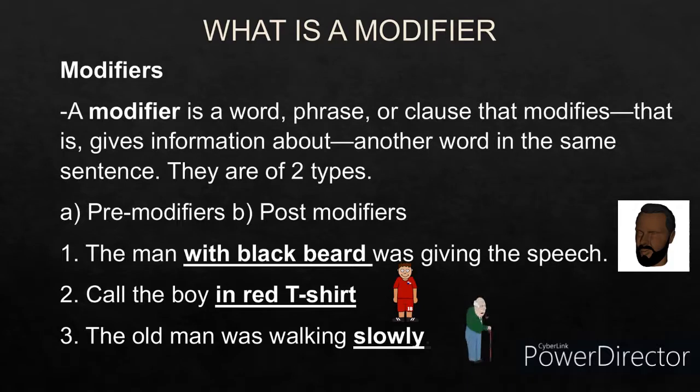Third one: the old man was walking slowly. Here, slowly becomes the modifier because it is describing walking. How was the old man walking? He was walking slowly. So slowly becomes the modifier. So this is the concept of a modifier.